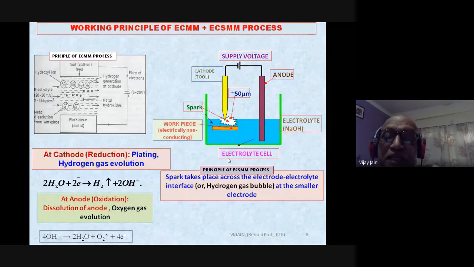Anyway, now the principle of the electrochemical spark micromachining process: spark takes place across the electrode electrolyte interface, that is over here, or the hydrogen gas bubble at the smaller electrode, because this is much smaller compared to the anode. And this word smaller electrode is very important. We will see it later on.